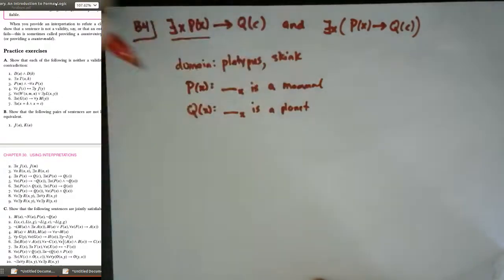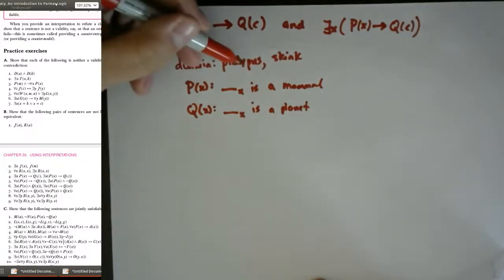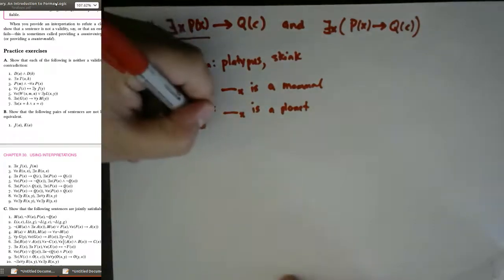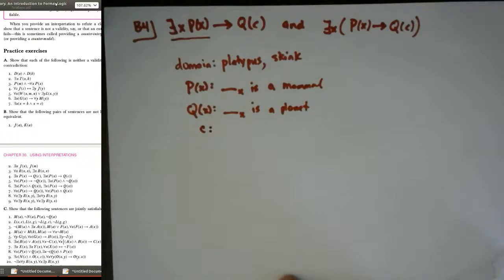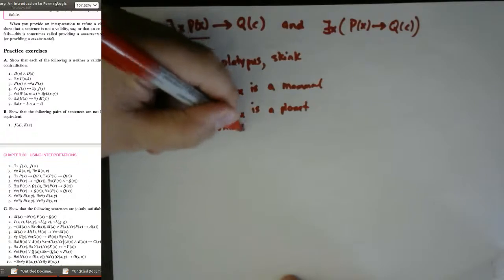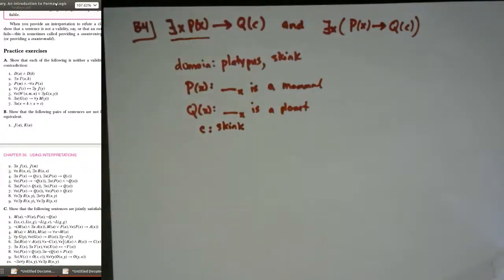Now Q is false for everything in this domain. P is true for the platypus, but not true for the skink. And I think this will do it. Now I also have to let c be something. Since Q is always false, it doesn't really matter. So let's let c stand for the skink.